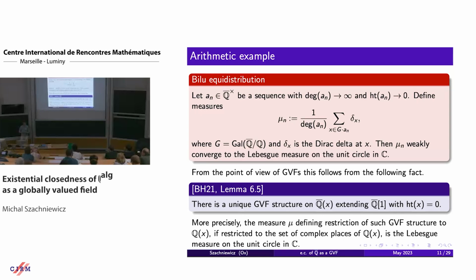And more precisely, if one looks at the GVF measure that this extension induces on Q of x, then one can see the Lebesgue measure on the unit circle directly. So for this, let me draw a picture.